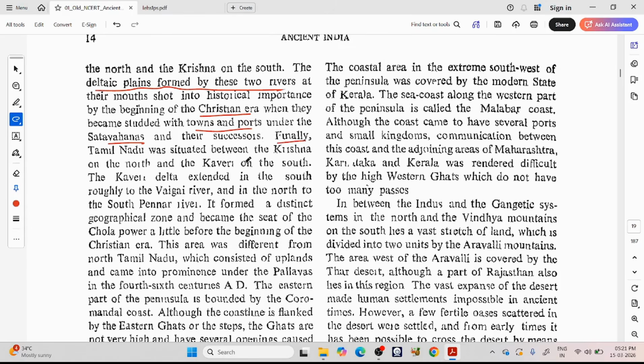Finally, Tamil Nadu was situated between the Krishna in the north and the Kaveri in the south. In a similar way, between the Krishna river and the Kaveri river, the Tamil Nadu region developed. The Kaveri delta extended in the south roughly to the Vaigai river, and in the north to the Pennar river. Okay, so like